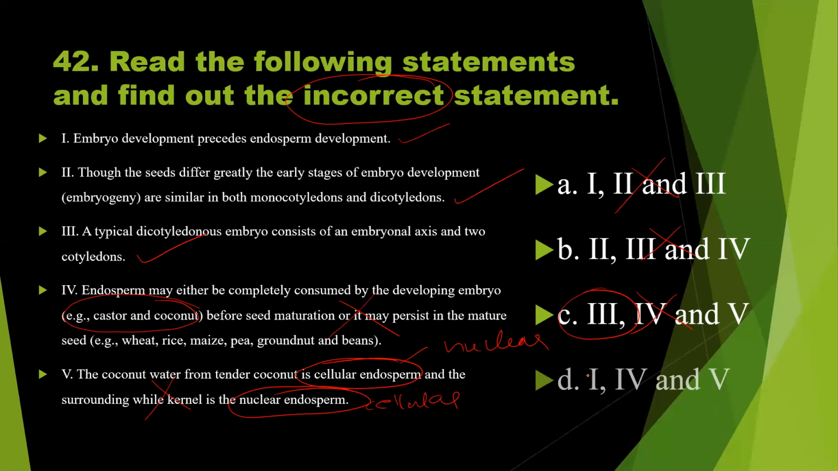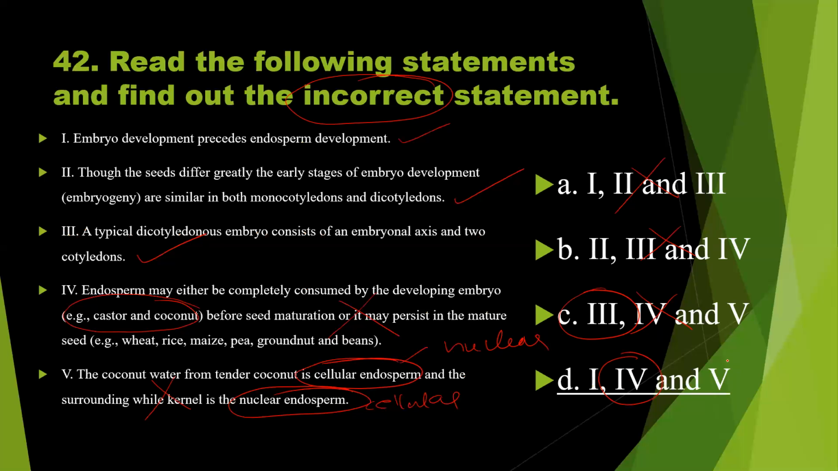1, 4 and 5. So the first statement is correct. Is this true? So let us see here. A typical dicotyledonous embryo consists of embryonal axis and two cotyledons. So that statement is correct. So what should be the right answer? 1, 4 and 5. 4 okay, 5 okay.